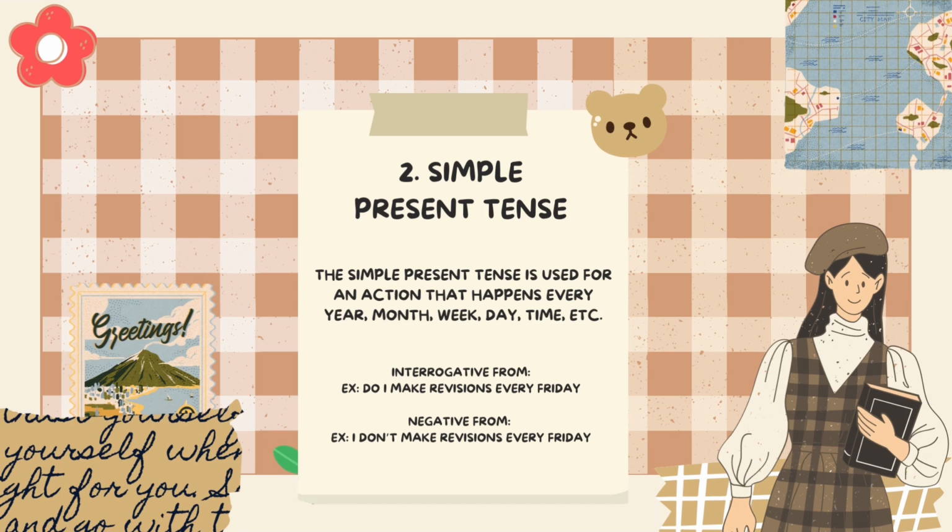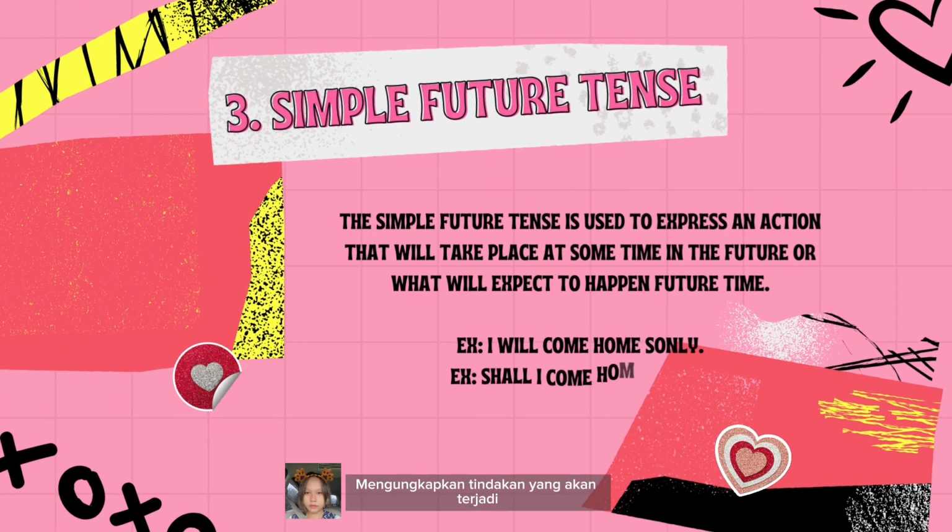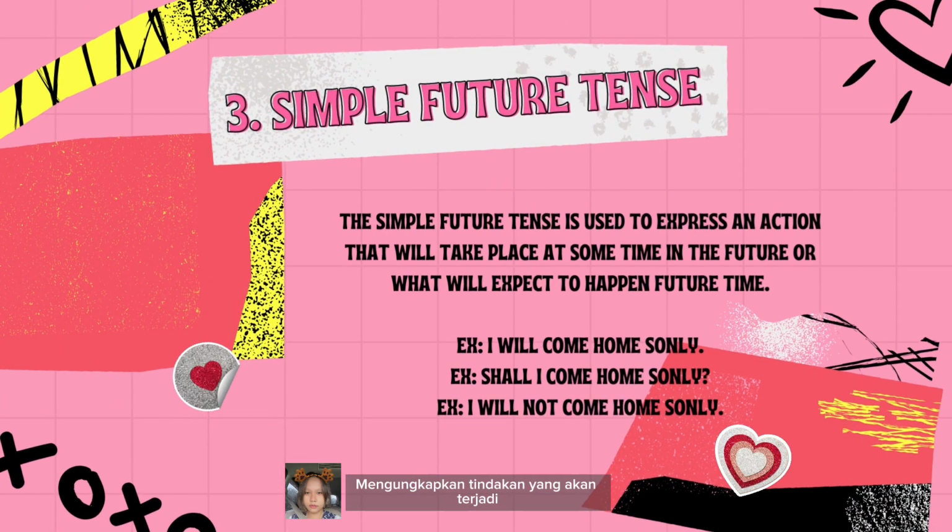The future is a verb form used to state that an action will occur in the future, spontaneous or planned. Simple future tense is used to express an action which will take place at some time in the future, or what we expect to happen in future time. Example: I will come home soon. Shall I come home soon? I will not come home soon.